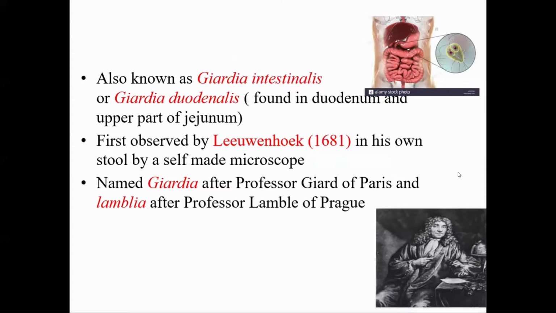But the detailed study was done only in 1869 by Professor Giard of Paris and Professor Lambl of Prague. So the name Giardia lamblia comes from these two: Giardia after Professor Giard of Paris, and lamblia after Professor Lambl of Prague. These two scientists made a detailed study of this parasite, but it was first observed by Anton van Leeuwenhoek.